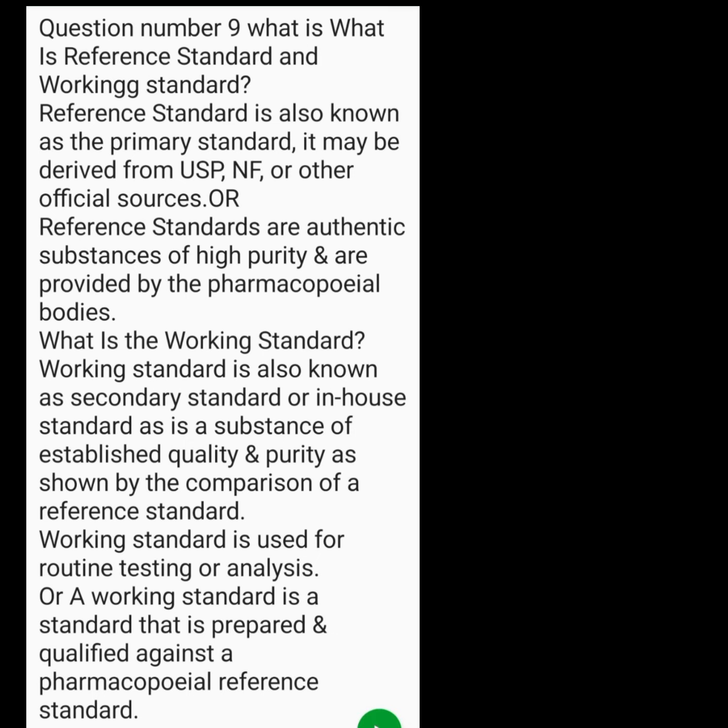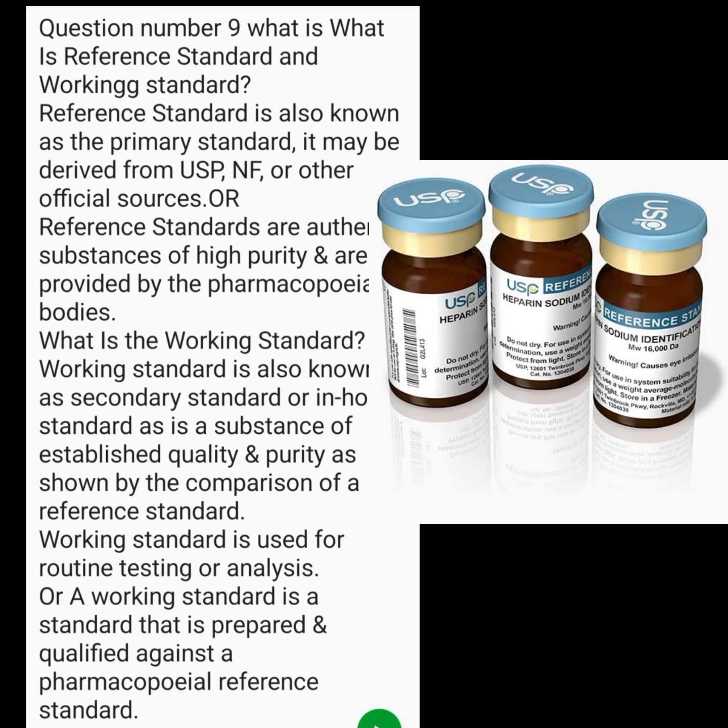Question number 9. What is reference standard and working standard? Reference standard is also known as the primary standard. It may be derived from USP, NF, or other official sources. Reference standards are authentic substances of high purity and are provided by the pharmacopoeial bodies.